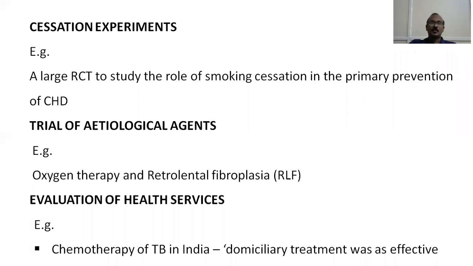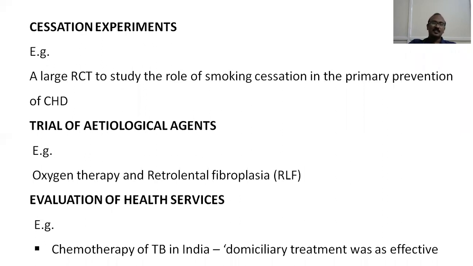In the experimental group you stop smoking, and in the control group you allow the smokers to smoke. Then you find that the incidence of coronary heart disease is less in smokers who have curtailed smoking compared to those who have not stopped smoking.